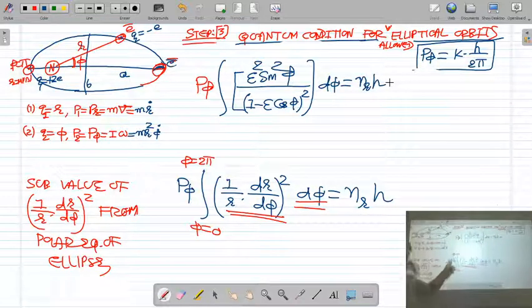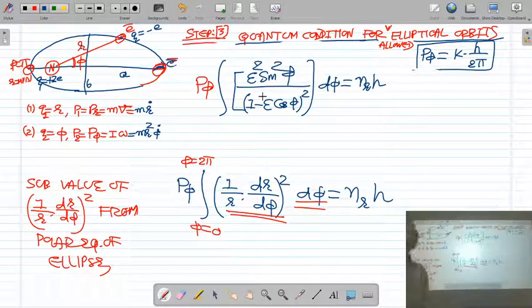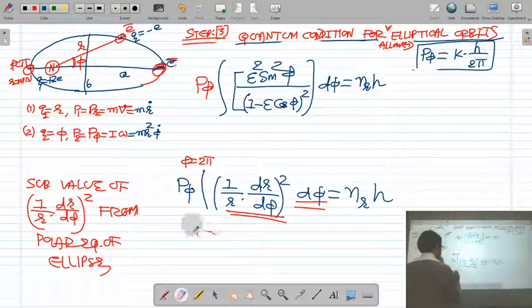Right? So p phi is the constant angular momentum of the electron. Now the integral 1 upon r dr by d phi whole square is equal to epsilon square sin square phi upon 1 minus epsilon cos phi whole square. Okay, so you just see the polar equation of ellipse. From the polar equation of ellipse we have differentiated that polar equation with respect to phi, and we got 1 upon r dr by d phi whole square is equal to epsilon square sin square phi upon 1 minus epsilon cos phi whole square.